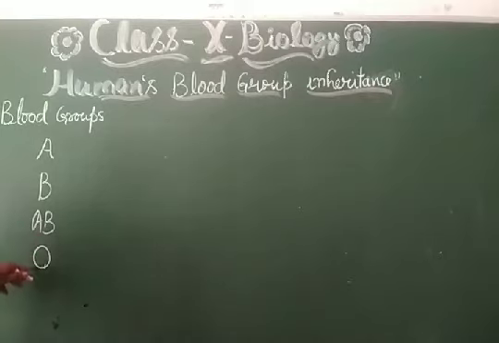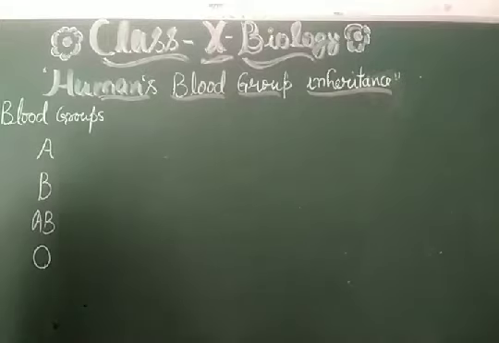This O will give its blood to all the groups of humans, but the O group will take only the blood of blood group O. So this is the universal donor, and this is the universal receiver.